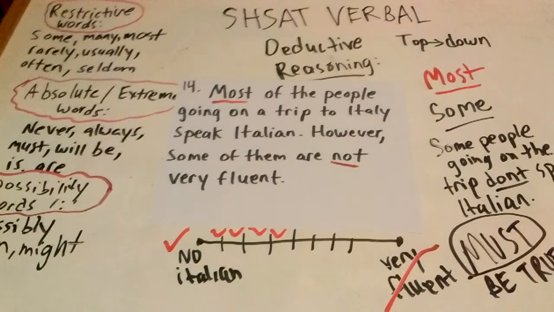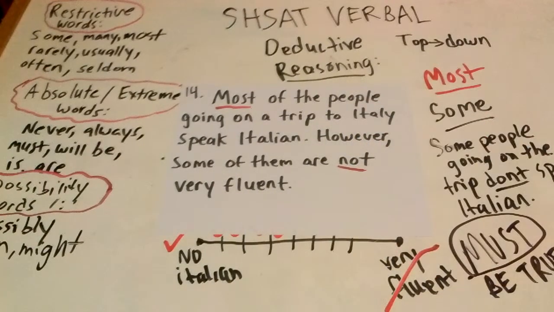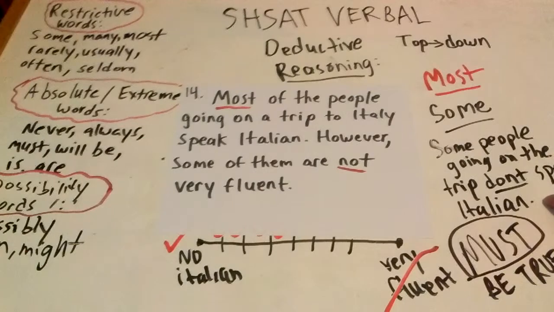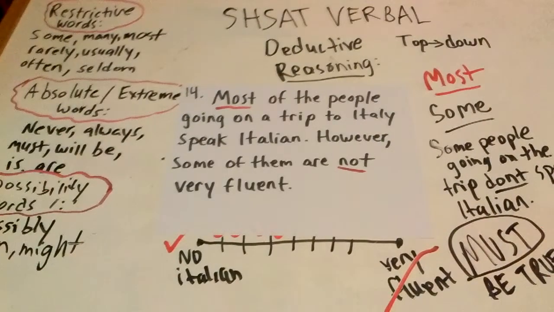Okay? So we did create a complement for this first one here. It said most of the people going on a trip to Italy speak Italian. And then I wrote as a complement that some people going on the trip don't speak Italian, because that has to be true. They are not mutually exclusive. Alright? You can't land on heads and tails at the same time. You either land on heads or tails, right? But here the situation is different, because it is possible to go on a trip where most people are speaking Italian, and to go on that same trip and have a few people who don't speak Italian at all. Okay? That's completely possible, right?